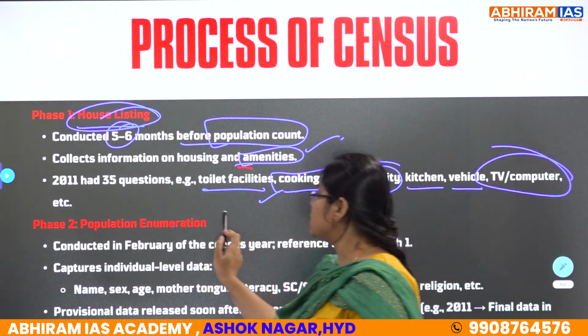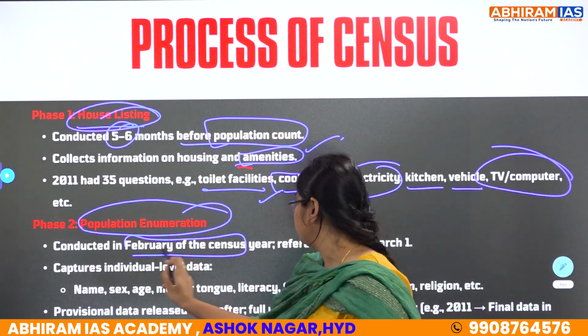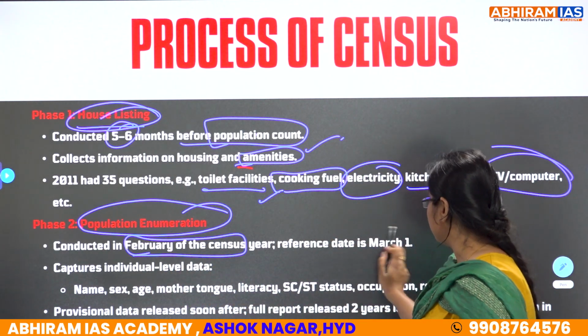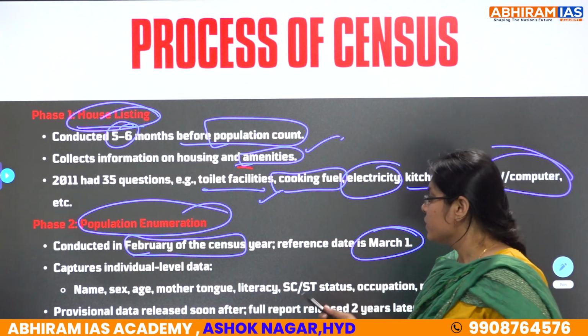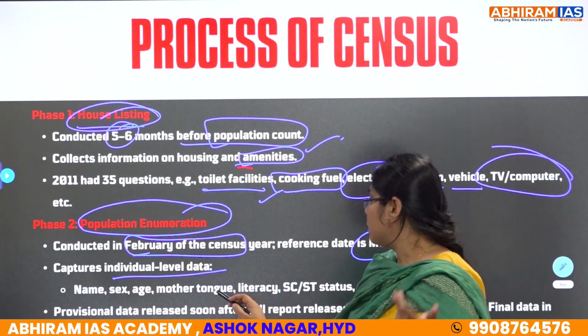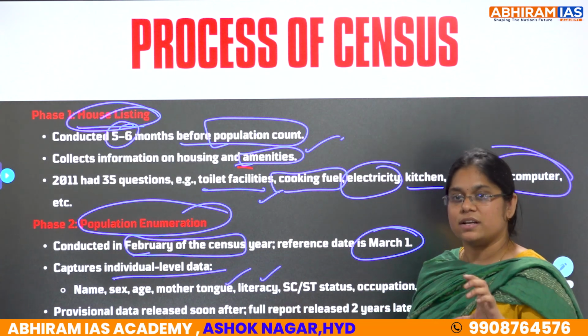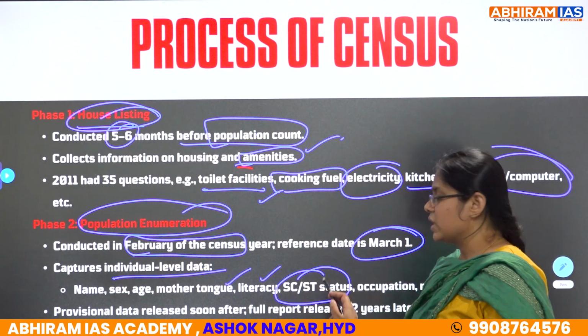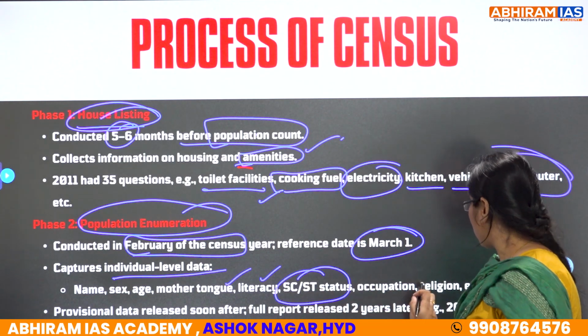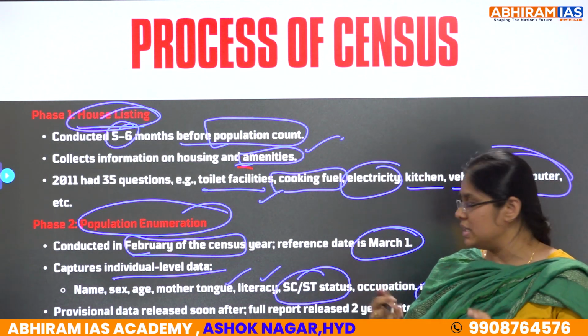And further, phase 2 is population enumeration, conducted in February of the census year. The reference date is March 1st. As per the article, it captures individual-level data like your name, age, sex, mother tongue, literacy levels in a house, whether SC or ST, occupation, reservation status, religion, etc. And further, a provisional data set is released.